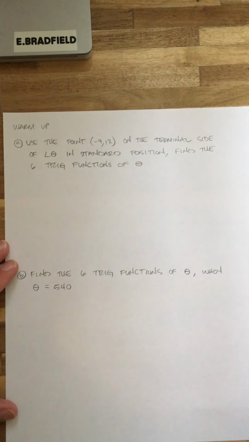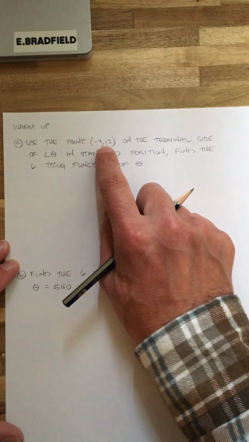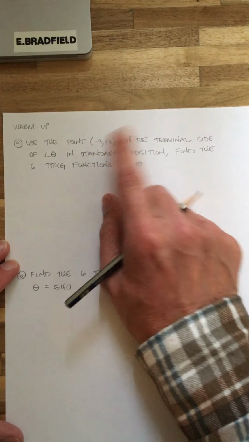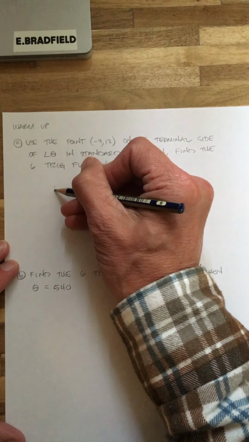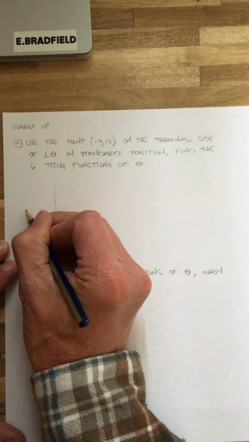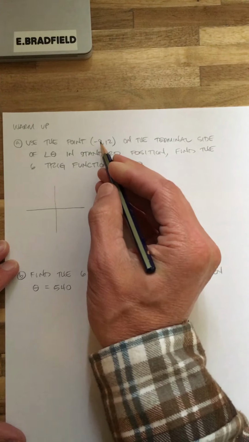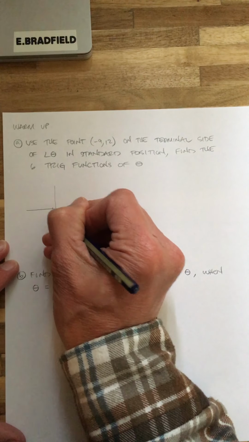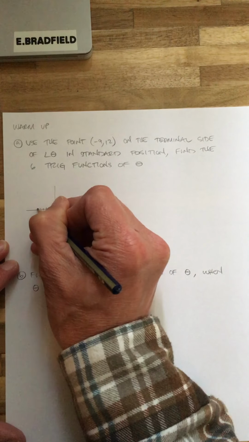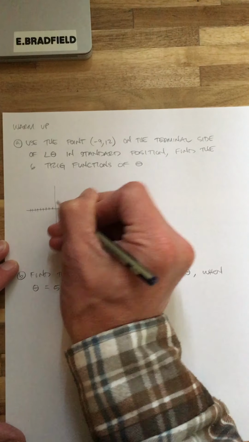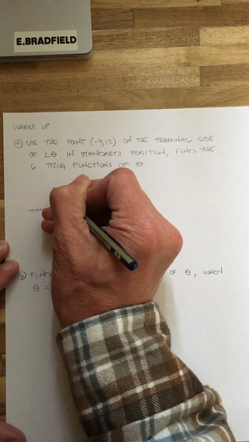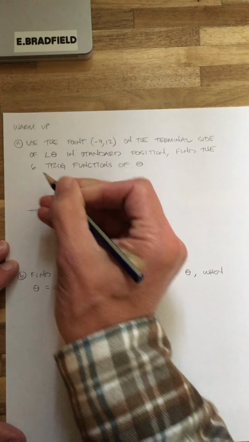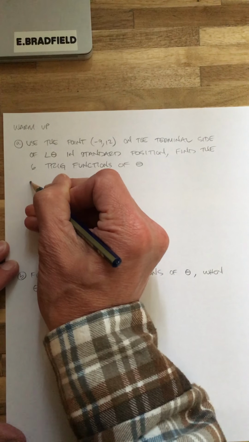Here we go. All right, so the first thing we want is for this point to be on the terminal side of the angle theta in standard position. So what I'm going to do really quick is just sketch this. It says (-9, 12). So it's 1, 2, 3, 4, 5, 6, 7, 8, 9, and then up 12: 1, 2, 3, 4, 5, 6, 7, 8, 9, 10, 11, 12. So here's my point right here.